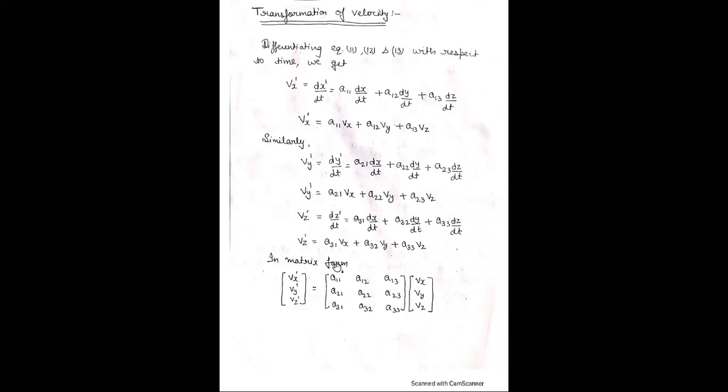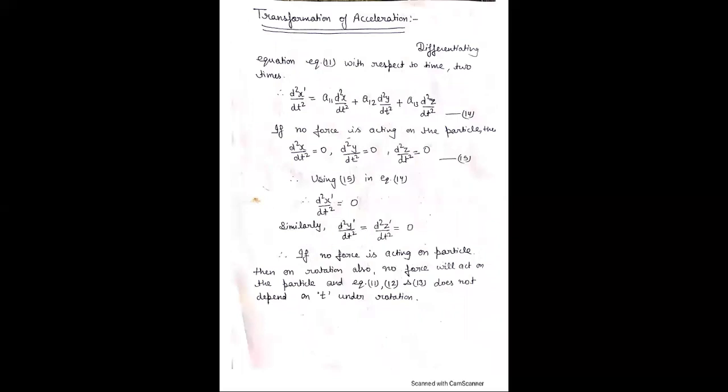Now, write these equations in matrix form. Here vx dash, vy dash, and vz dash, and the coefficients are a11, a12, a13, a21, a22, a23, a31, a32, a33, and here vx, vy, vz. This is the transformation of velocity, represented by the dash because it is under rotation. This is the transformation of velocity under rotation transformation.